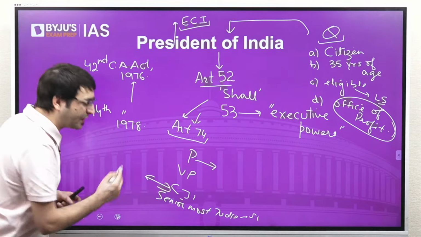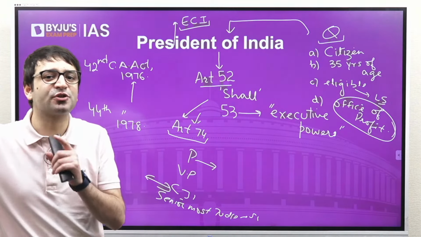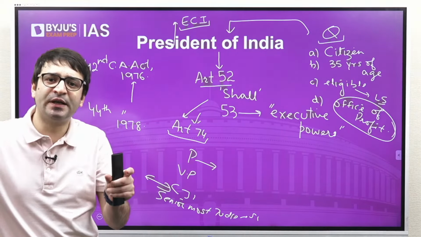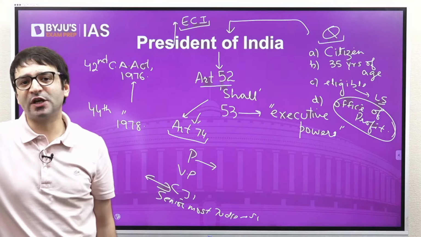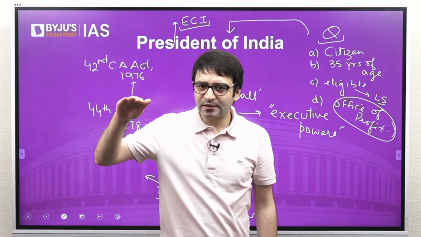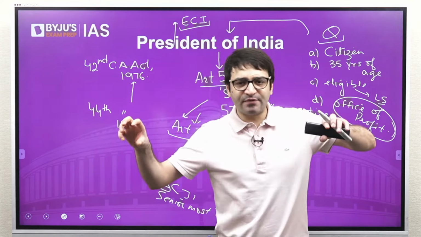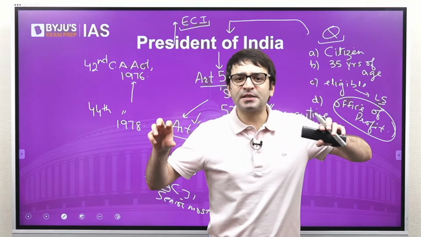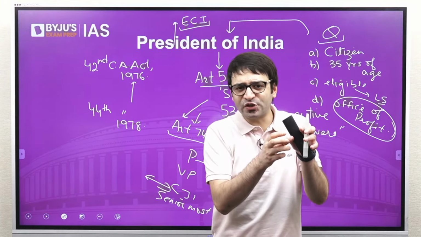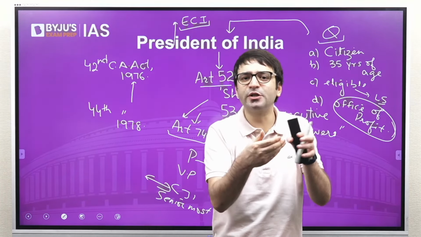And when a Chief Justice of India acts as the President of India, he cannot continue as the Chief Justice of India. That means he can hold the office only of the President of India. Someone else will be the Chief Justice of India. But let's imagine a situation. President's office is vacant. Vice President's office is vacant. We have a Chief Justice whose term is till he or she attains the age of 65. That's the retirement age. What if the Chief Justice of India has a term of 3 more years,